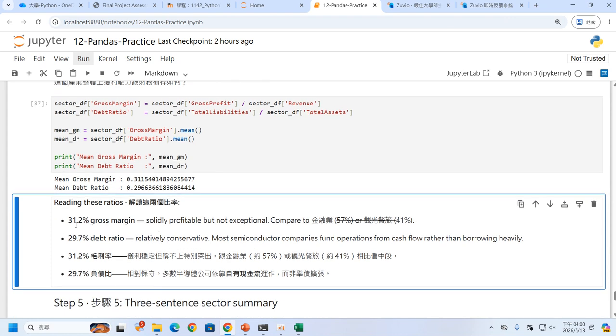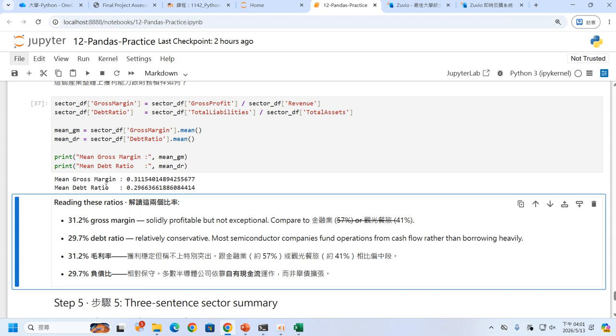The first one is 31% gross margin. That is not truly high. Okay, maybe just the median in all sectors. Okay, and the second one is the debt ratio. Okay, that is conservative. That means we don't serve the huge risk in this kind of industry. Okay, so they rely more on their cash flow rather than borrowing heavily.